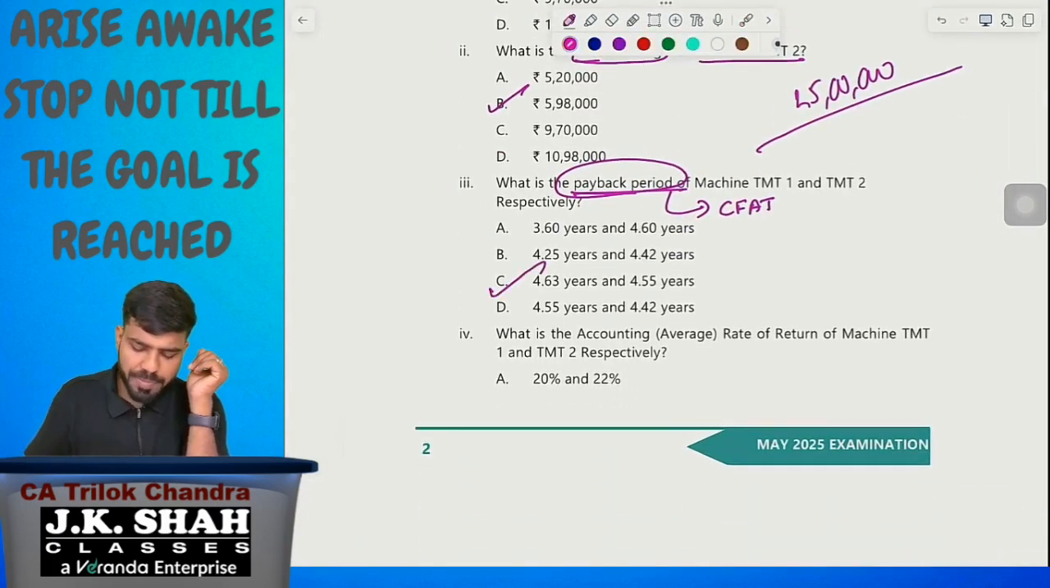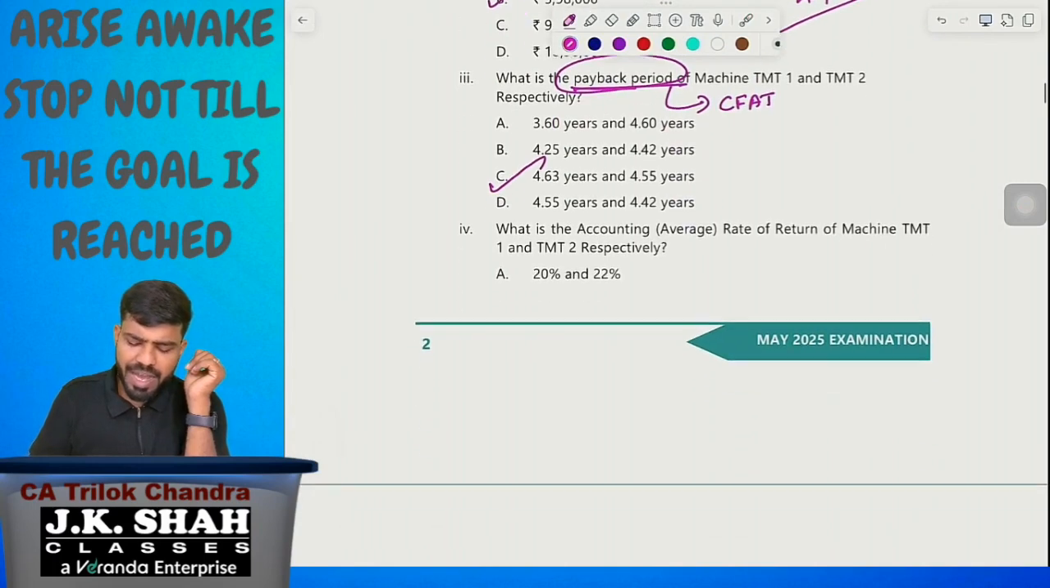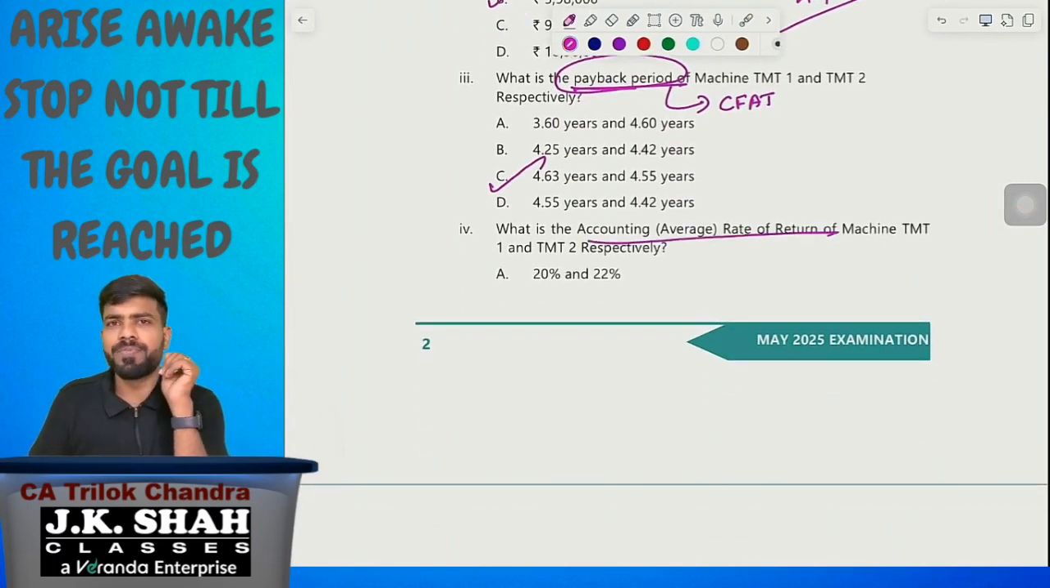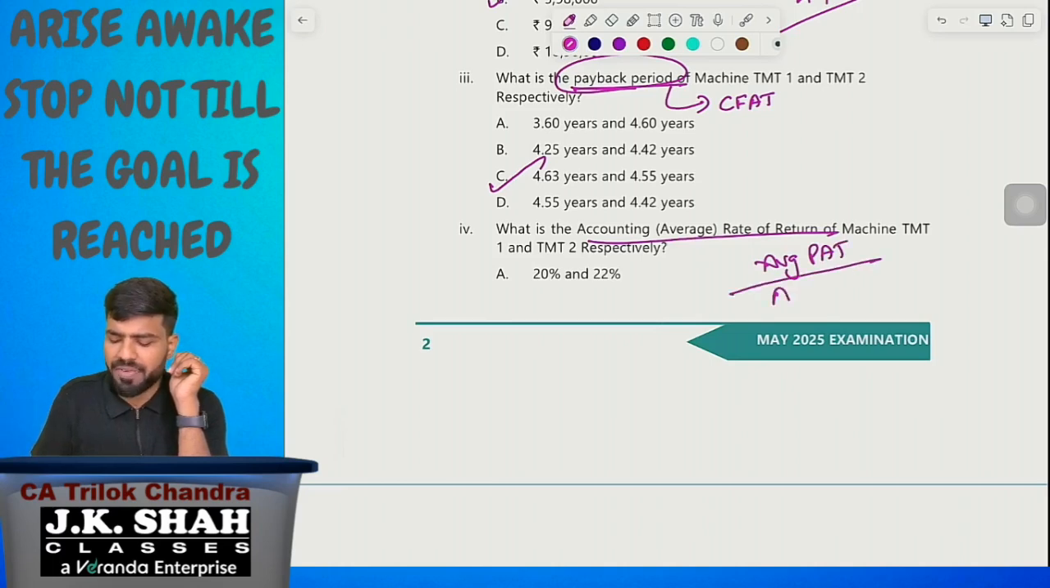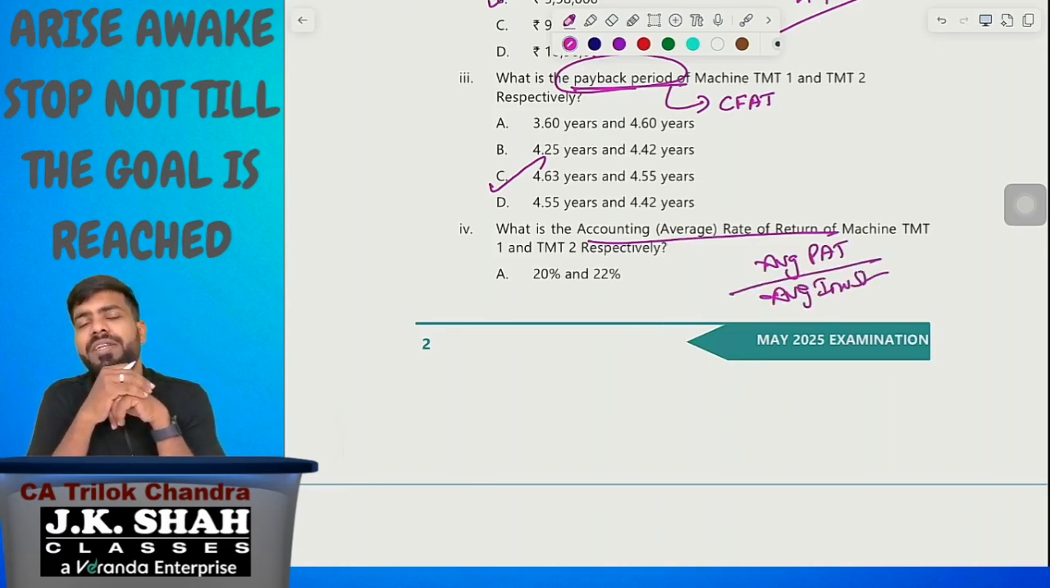So option C is the right answer. Next, they are asking average rate of return. What is the formula? Average PAT divided by average investment.